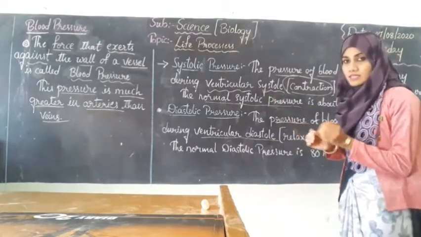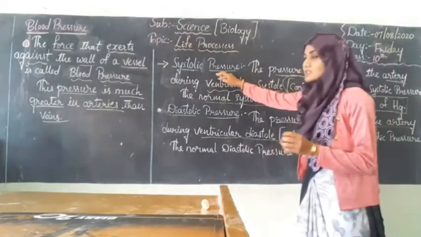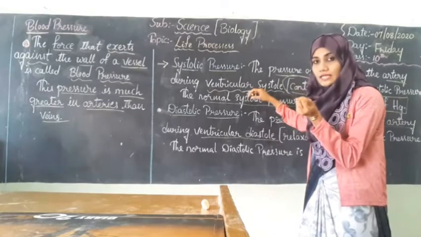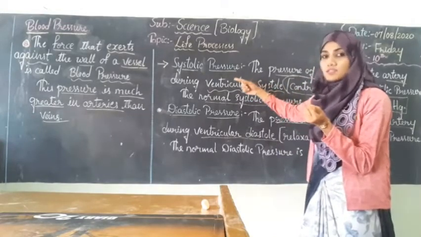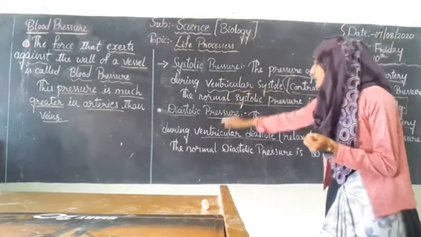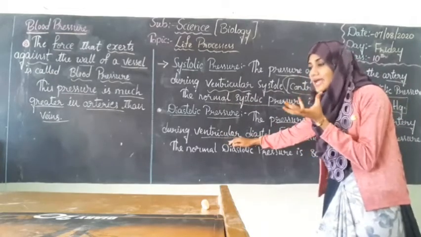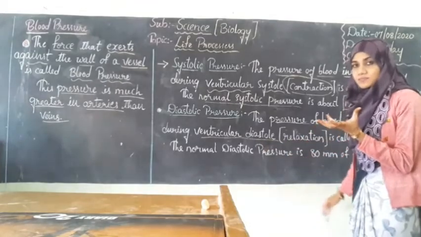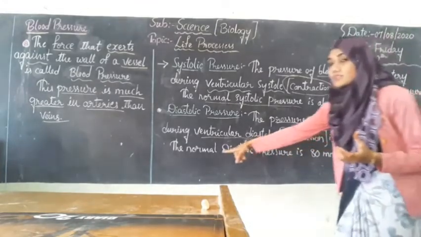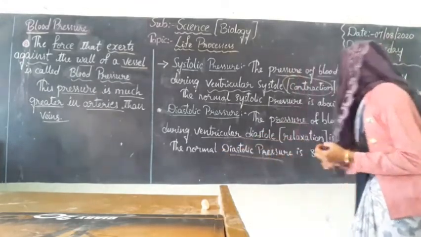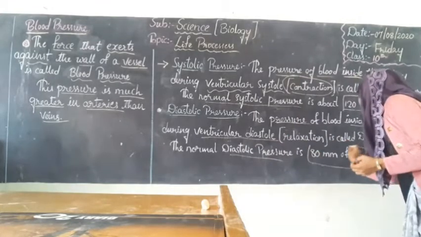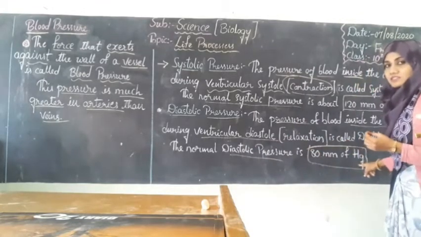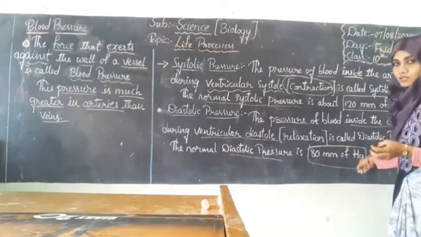Just the difference is, systolic pressure in the sense when the ventricle gets contracted, at that time we will call it the systolic pressure, and if the ventricle gets relaxed, then it will be called diastolic pressure. And the normal diastolic pressure will be 80 millimeter of Hg, 80 millimeter of mercury.